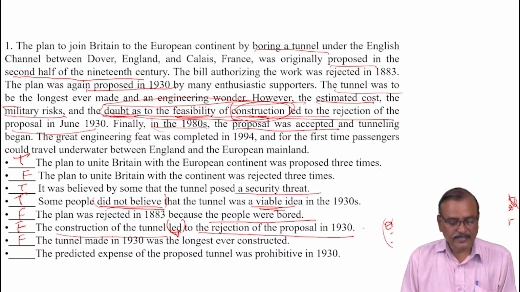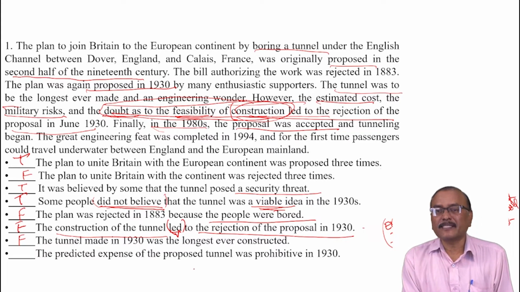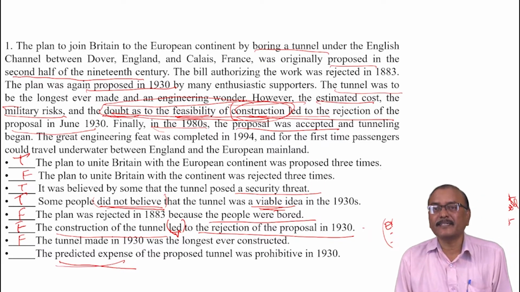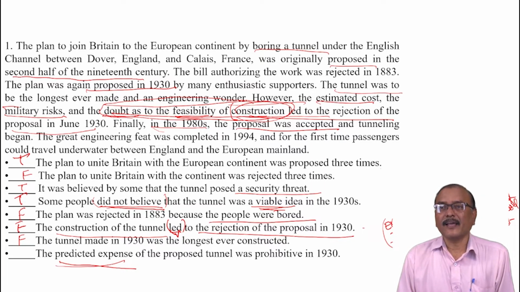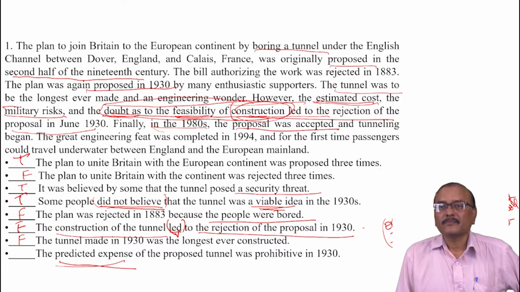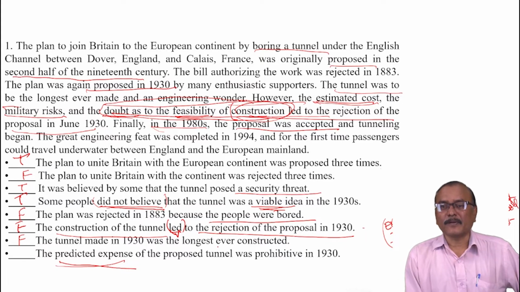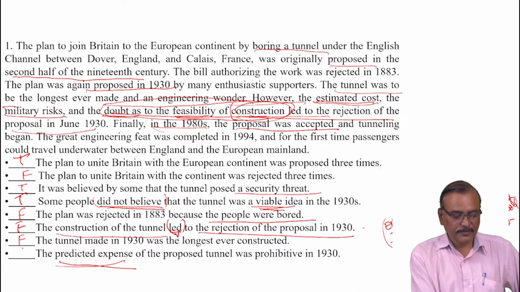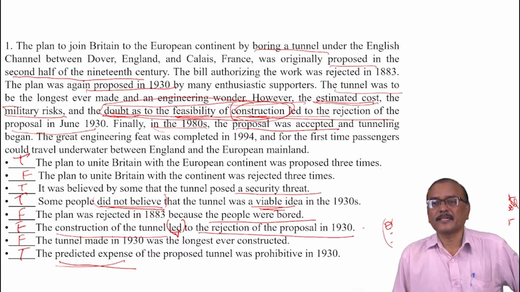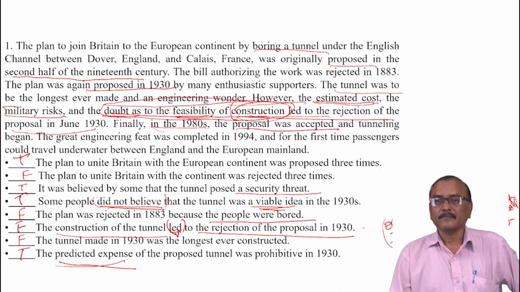Right? Next. The predicted expense of the proposed tunnel was prohibitive in 1930. Again here, some change in the synonym. Predicted expense means estimated cost. Estimated cost of the proposed tunnel was prohibitive in 1930. Yes, this is true. Predicted expense or the estimated cost, both are same, right? Okay, now let us move to the next one.